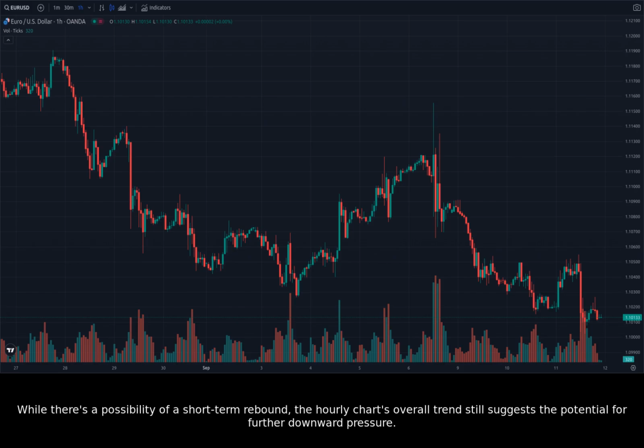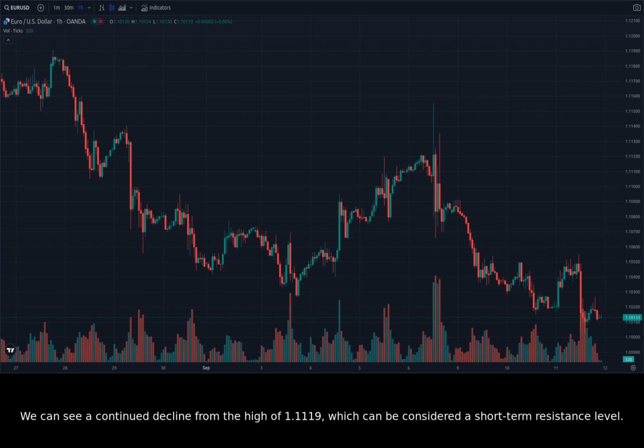While there's a possibility of a short-term rebound, the hourly chart's overall trend still suggests the potential for further downward pressure. We can see a continued decline from the high of 1.1119, which can be considered a short-term resistance level. Let's switch back to the daily chart to get a broader perspective on the current situation.